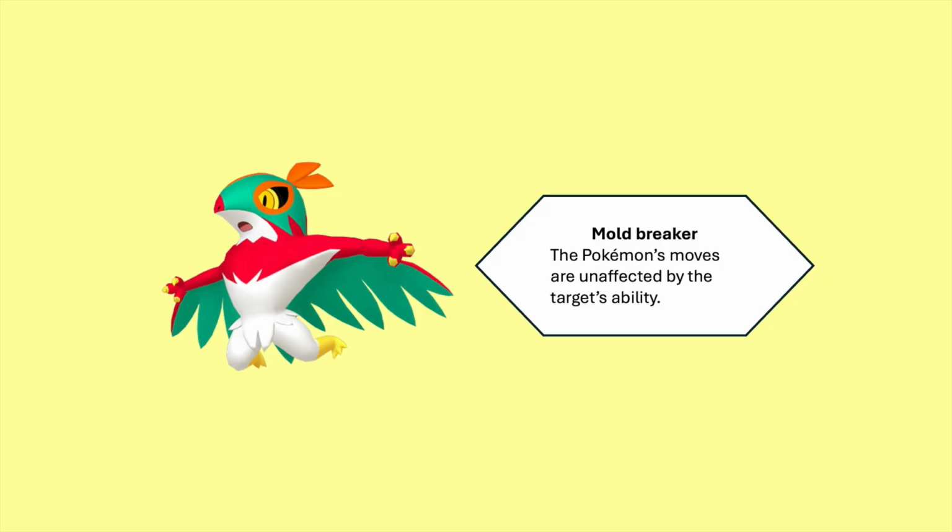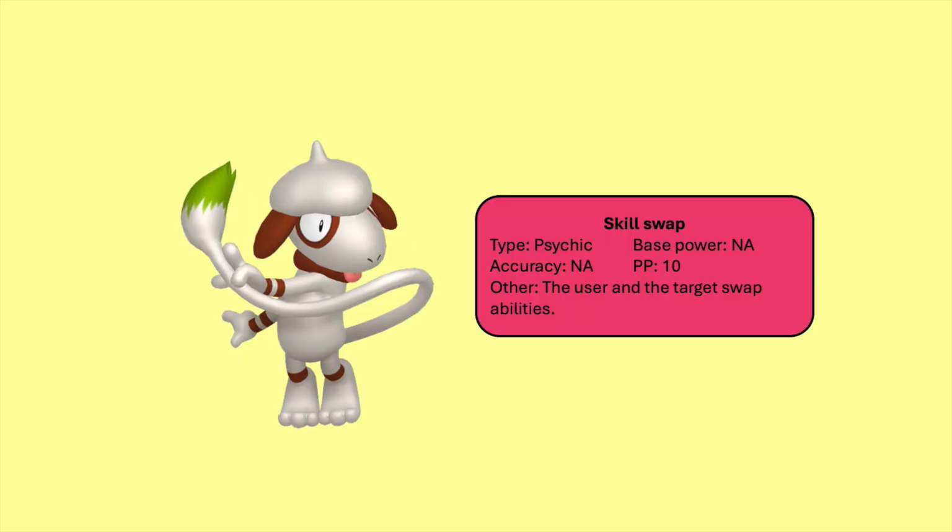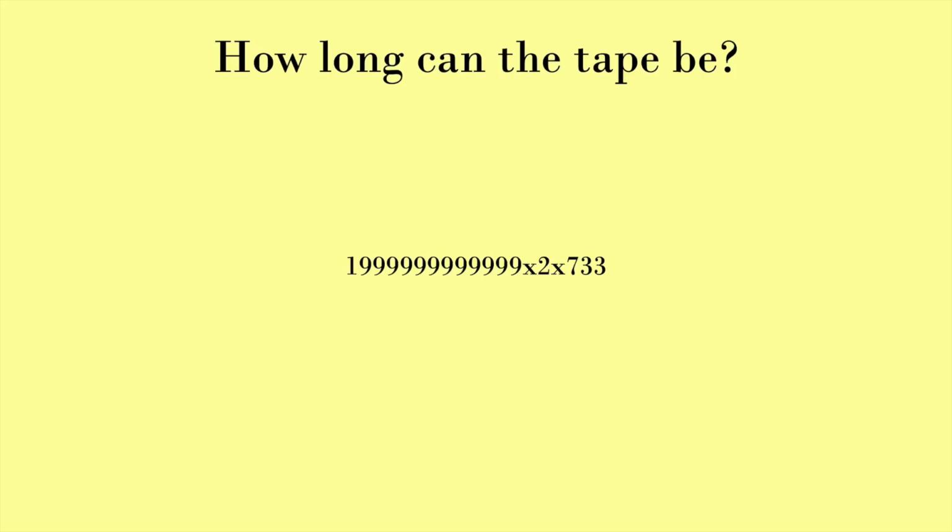Mold Breaker allows a Pokemon to ignore its target's ability, and by giving Smeargle 1 Skill Swap as its 4th move, Smeargle 1 can use Hawlucha's Mold Breaker ability to ignore Good as Gold and use Glare on Goldengo. Every Pokemon available in Scarlet and Violet should be able to learn a move that can consistently not interfere with the running of the machine, so all 733 Pokemon that can be used in Pokemon Scarlet and Violet can be used as cells.